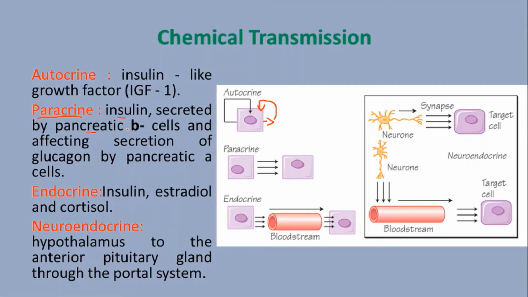And also the insulin binds to the neighboring cells, for example, the alpha cells of the pancreas that secrete glucagon, and affects the secretion of glucagon, because glucagon acts against insulin. So this type of action is called paracrine. Not only this hormone, a number of hormones are there. We can study them in detail in the following section.